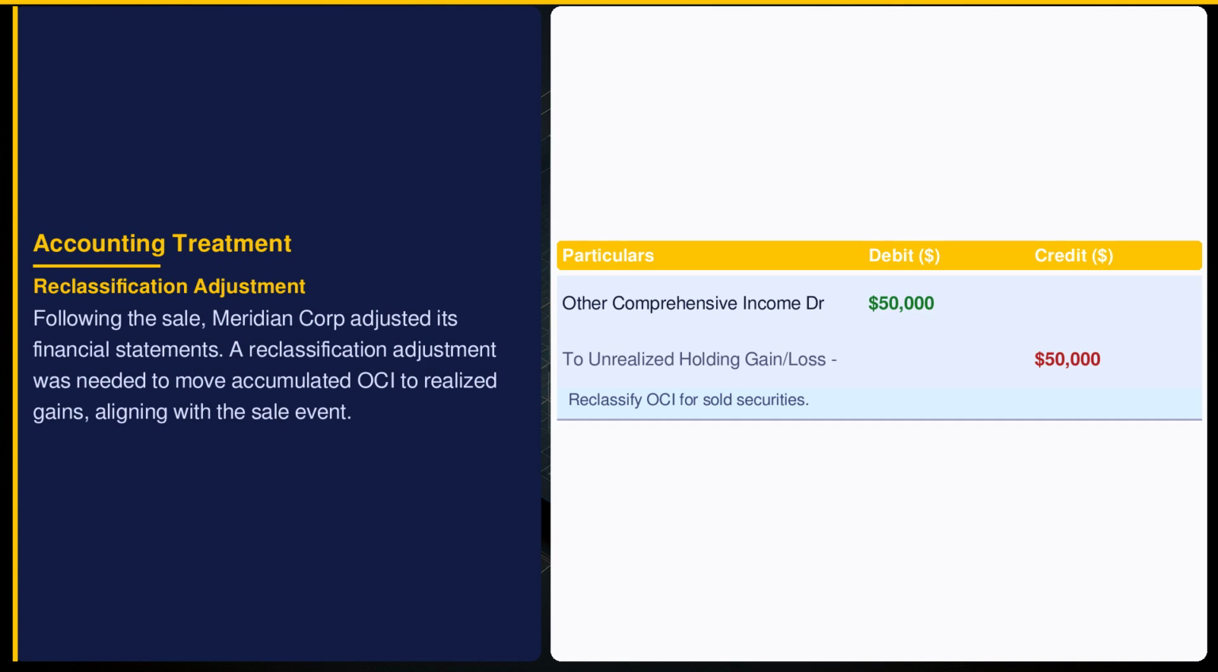ASC 320 requires reclassification of unrealized gains from OCI to realized gains in the income statement after a sale. Meridian Corporation transferred $50,000 from OCI, aligning financial statements with realized outcomes. This ensures comprehensive income reflects accurate investment performance, demonstrating the importance of clear reclassification for transparency and comparability in financial reporting.